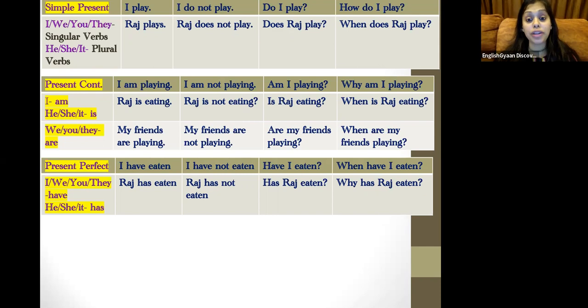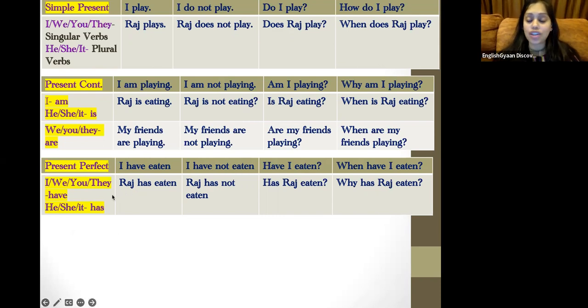And with he, she, it, you will use has and the verb will be of the third form. For example, I have eaten. मैं खा चुकी हूँ. I have not eaten. मैं नहीं खा चुकी हूँ. Have I eaten? When have I eaten? Or why have I eaten?